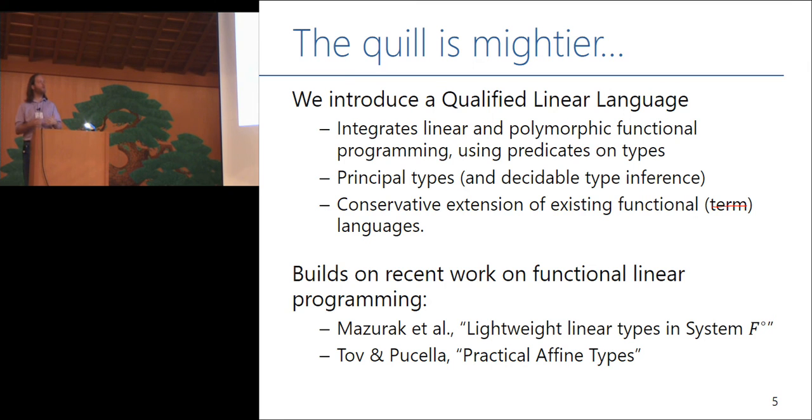So what can we do? Well, I want to introduce a thing that I call qualified linear language, or Quill. The idea is to integrate linear and polymorphic functional programming using predicates on types. I'm going to claim that we have principal types and decidable type inference, and that this is a conservative extension of existing functional languages. This is going to build on some recent work, particularly by Mazurak et al. and Tov and Pucella. And again, the crucial thing that's new in this calculus is going to be the treatment of functions, right? But some of you are saying, I've heard this word qualified before, and qualified has to do with overloading, right? Why are we talking about overloading?